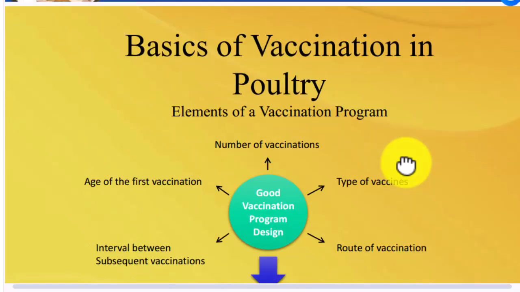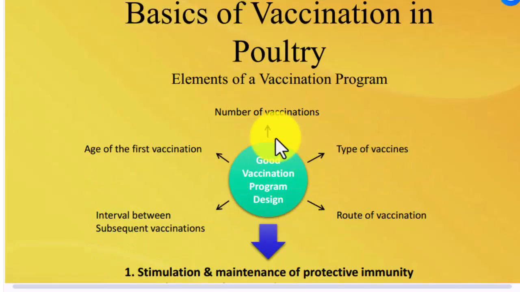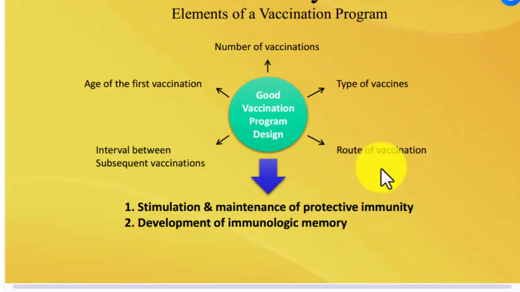Basics of vaccination in poultry: good vaccination program design, elements of the vaccination program, number of vaccinations, type of vaccination, route of vaccination, interval between subsequent vaccinations, age of the first vaccination.